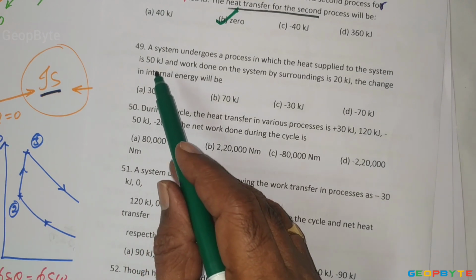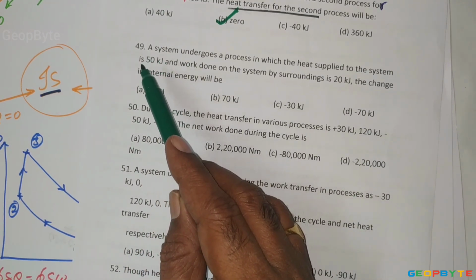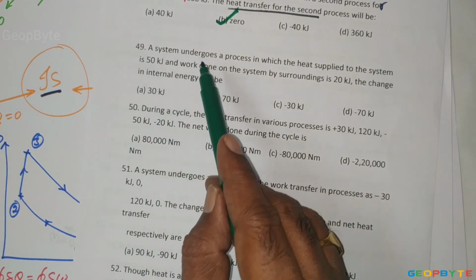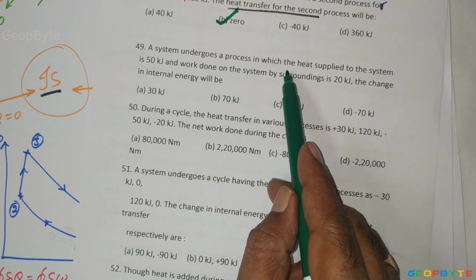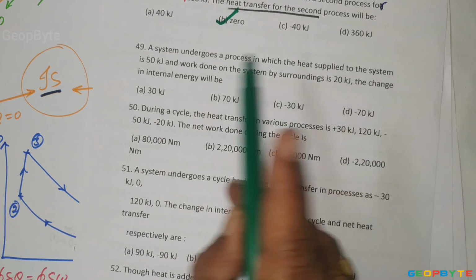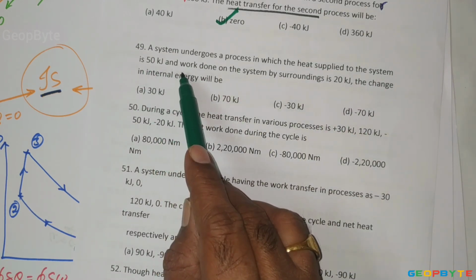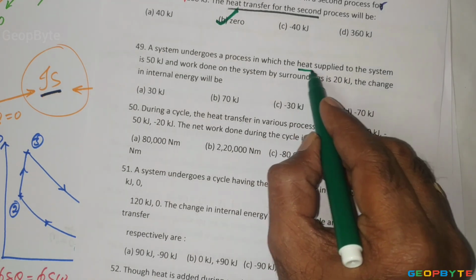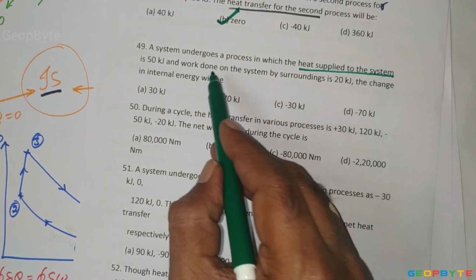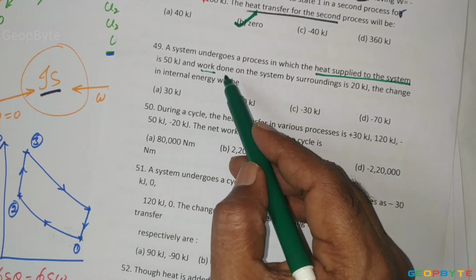Now come to problem number 49. A system undergoes a process in which heat is supplied to the system, 50 kilojoules, and work is done on the system. Heat supplied to the system is positive, work done on the system is negative.